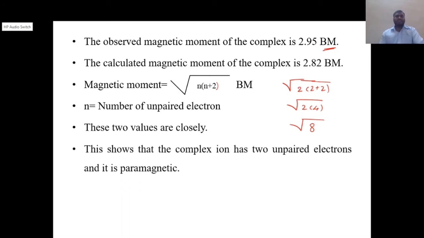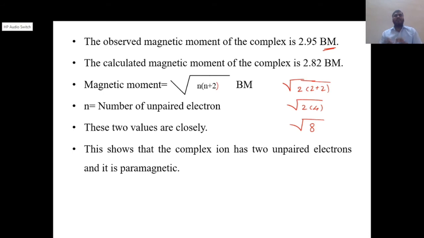This shows that the complex ion has 2 unpaired electrons, and if it has unpaired electrons, the complex will be paramagnetic. Always remember, whenever a complex has unpaired electrons, the complex will be paramagnetic.